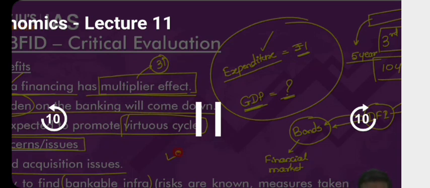How does NABFID have a multiplier effect? If you provide a loan for construction of, let's say, a road, the road developer will create employment, the road developer will purchase raw materials, etc. Will it not have a multiplier effect? Think of it. People getting jobs, their salaries will increase, they will demand more goods and services. Raw material demand increases, production of raw material increases, there also employment is created. The jobs are generated, again the demand will increase. Will it not contribute ultimately to the GDP, gross domestic product? Of course, yes.